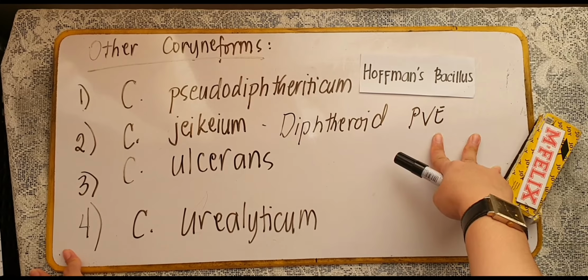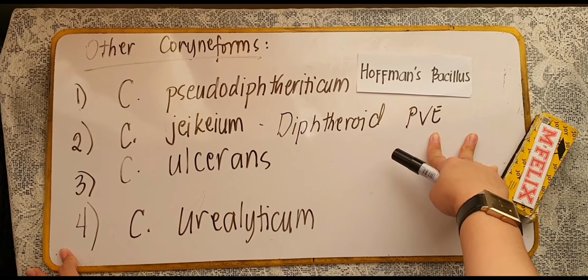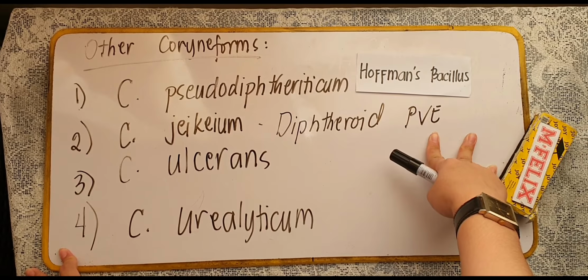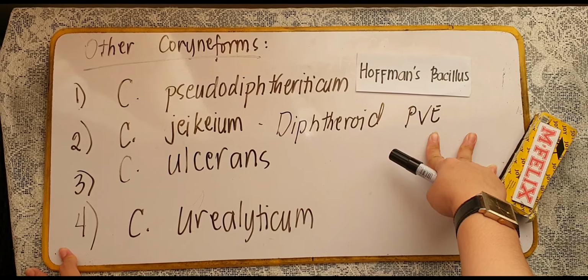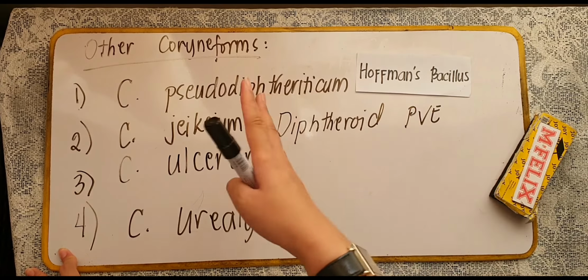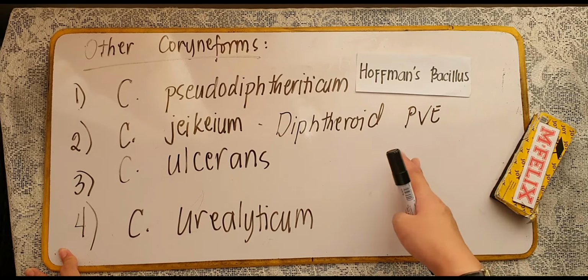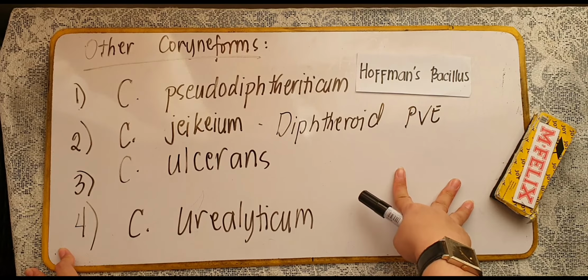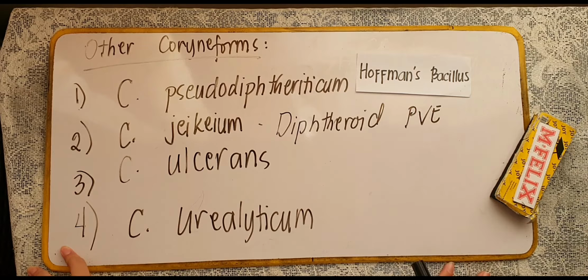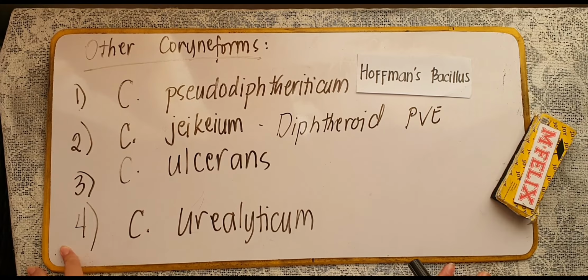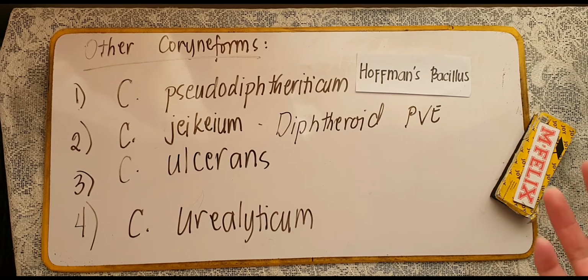Again, your Corynebacterium jeikeium is the most common cause of diphtheroid prosthetic valve endocarditis. So if I ask you, class, what is the most common causative agent of prosthetic valve endocarditis associated with diphtheroids, the first thing that should come to mind is Corynebacterium jeikeium. This bacteria grows as large colonies on blood agar plate supplemented with 1% Tween 80.